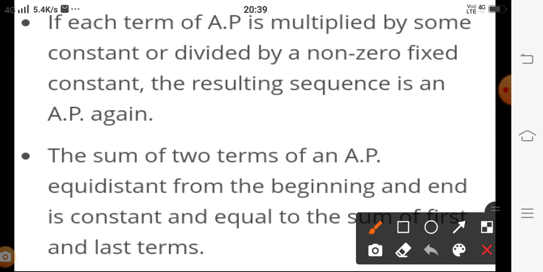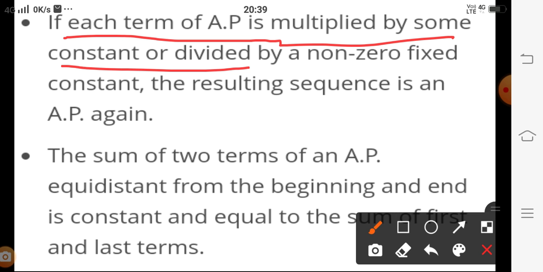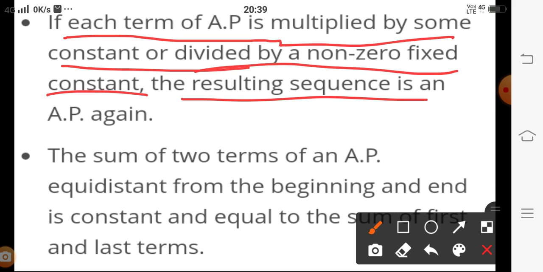If you are going through the multiplication and division concept, then if each term of an AP is multiplied by some constant or divided by a non-zero fixed constant, then the resulting sequence is an AP again. If you are multiplying or dividing each and every term of a given AP, then the resulting values are also in AP.